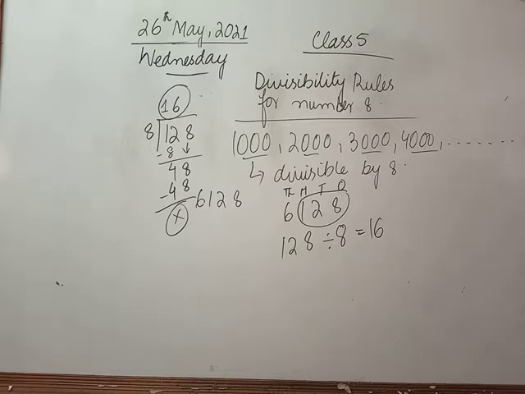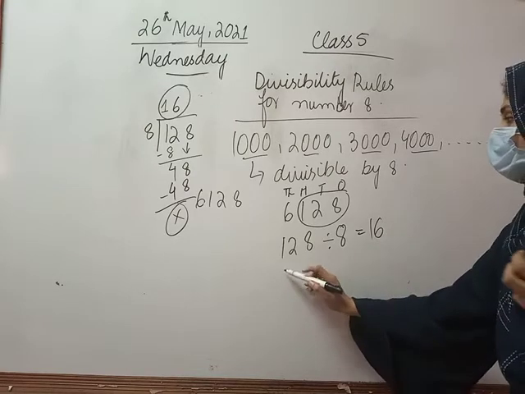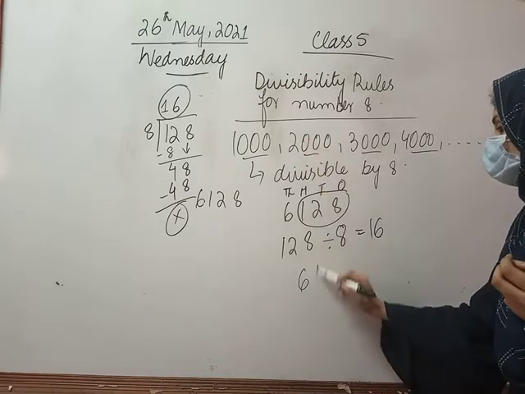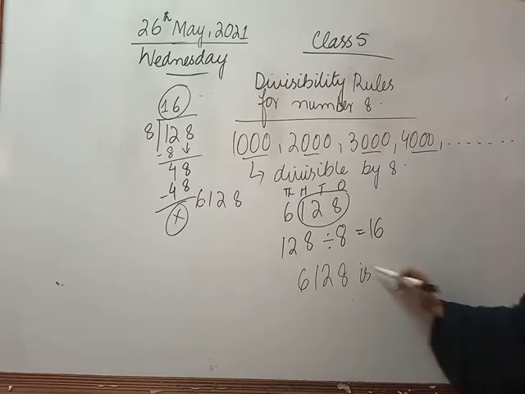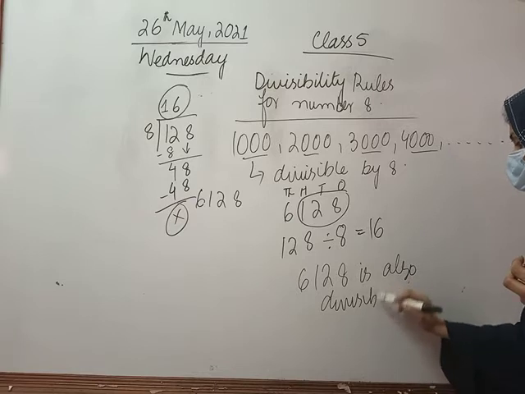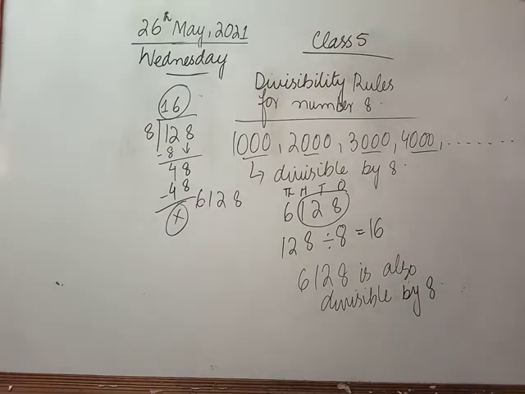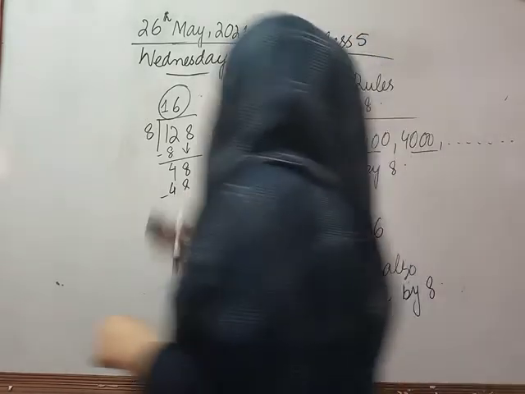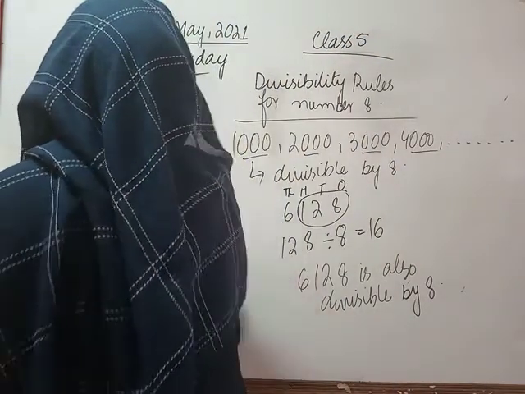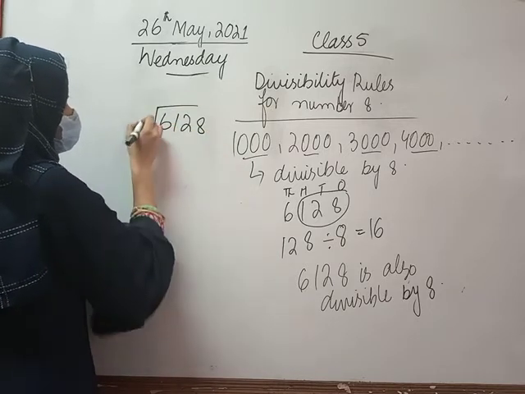Fine. अगर ये जो है divisible होगा, किस पे, 8 पे, so we can write the given number which is 6128 is also divisible by 8. These are the rules for number 8. Now let's check here. 6128.